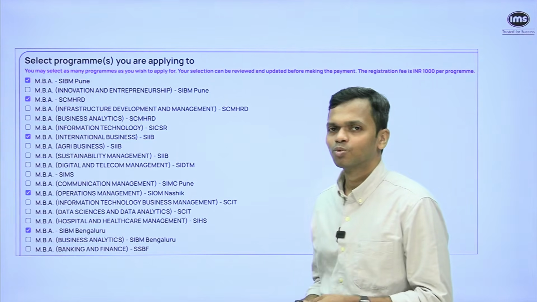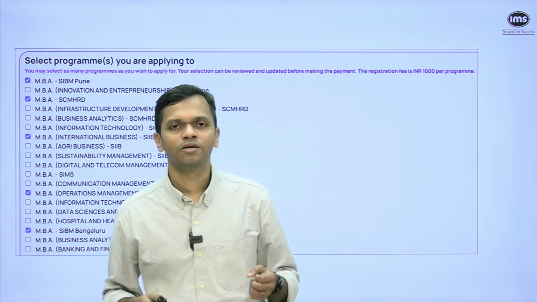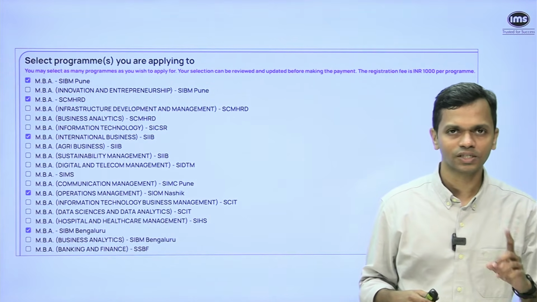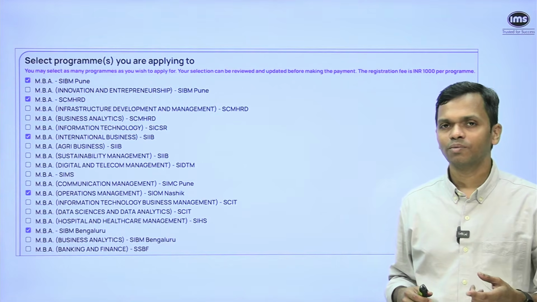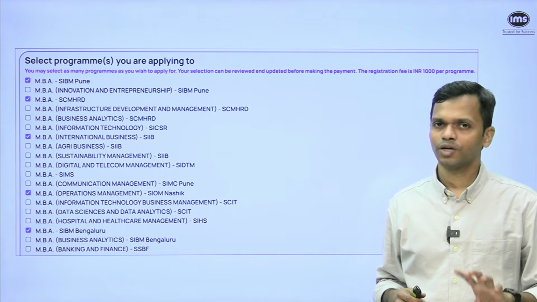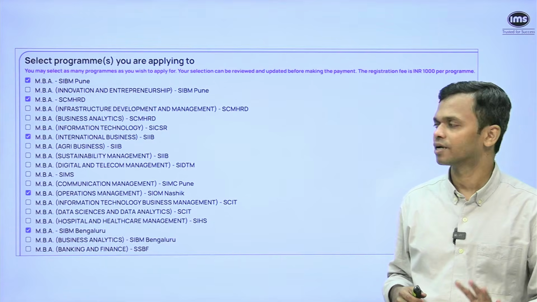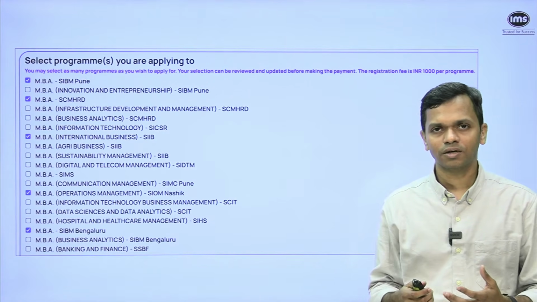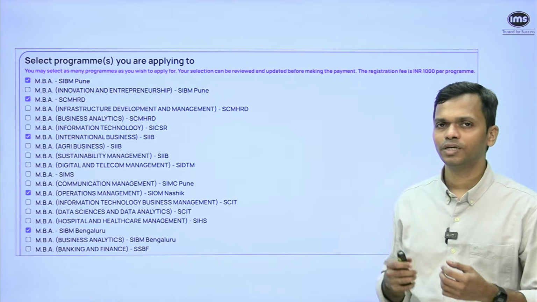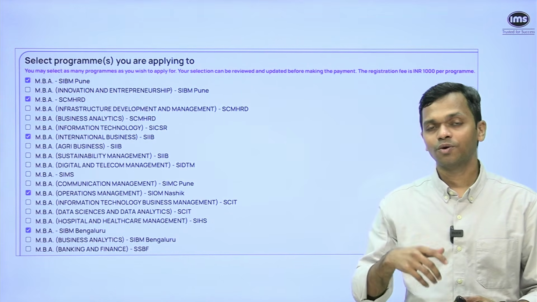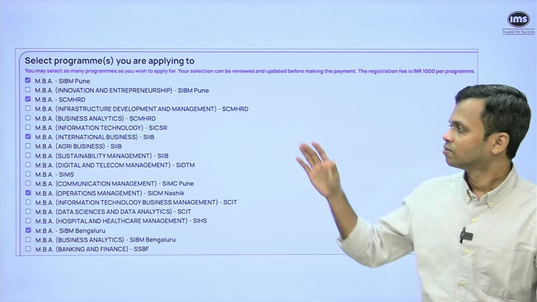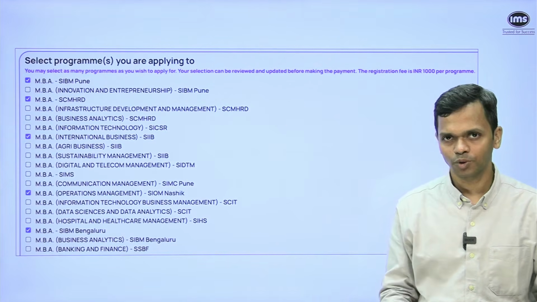Then comes the most important part of the form. So far I have registered for one snap and I have paid for it, the first snap that is. If I want to add more snaps, I can always come back to the dashboard and do it before the registration deadline. What I can also do here, and this is where the integrated part comes into picture, is that I can apply to the individual institute programs. I don't have to go to the respective institute website and apply there. Through this dashboard itself, I am supposed to apply.